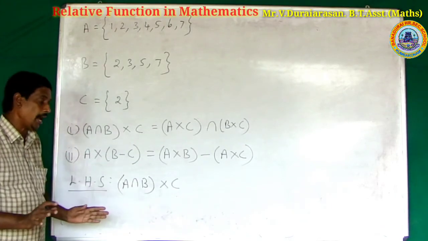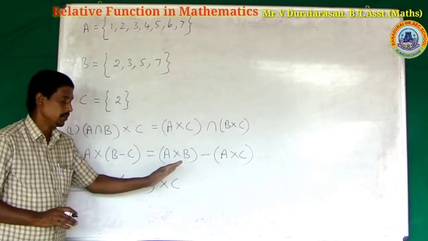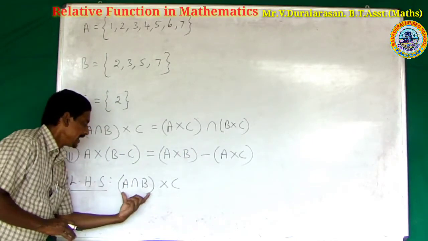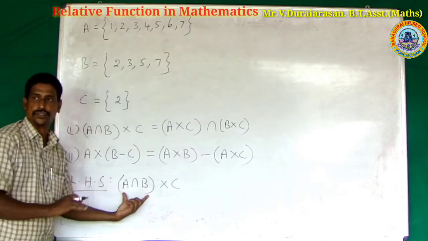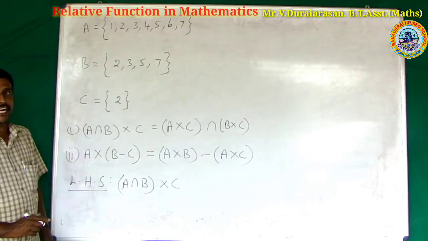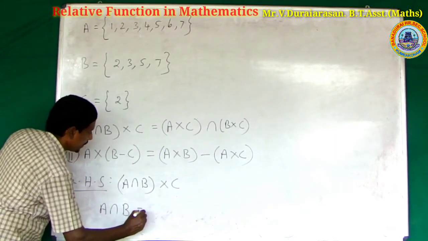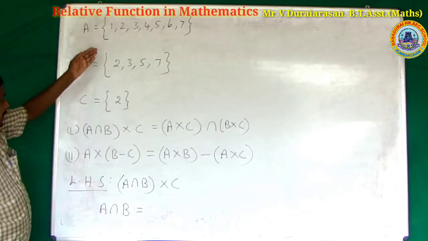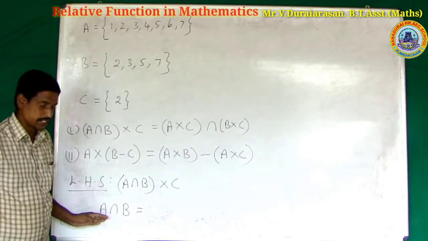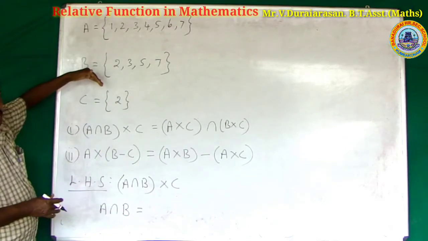Anyway, any time you find the left hand side or right hand side, first find the inner side of the parenthesis. What is the inner side of the parenthesis? A intersection B. A and B are already found. To find A intersection B, what are the common elements of A and B?